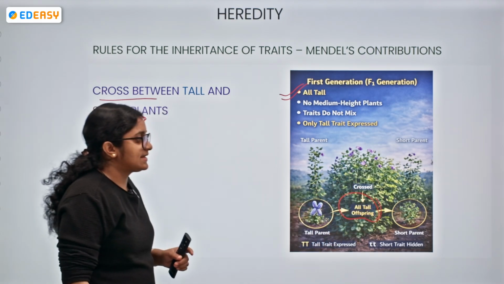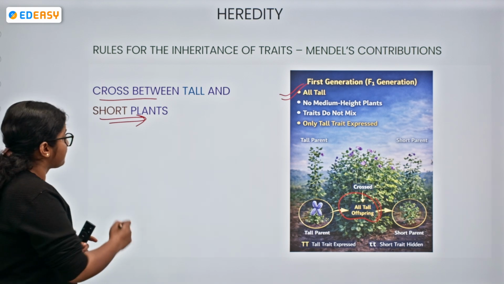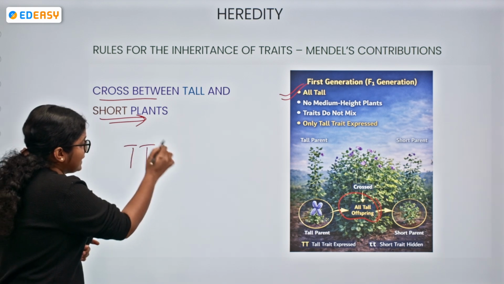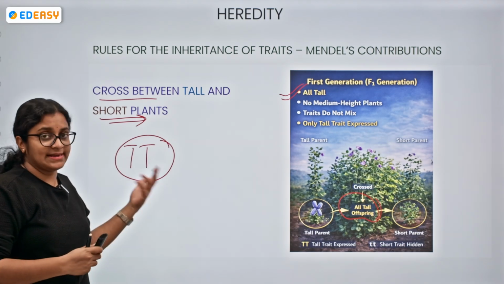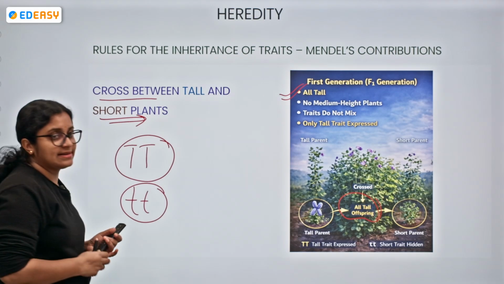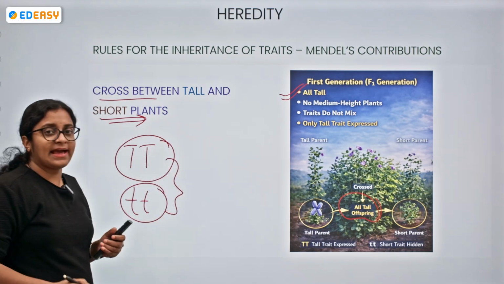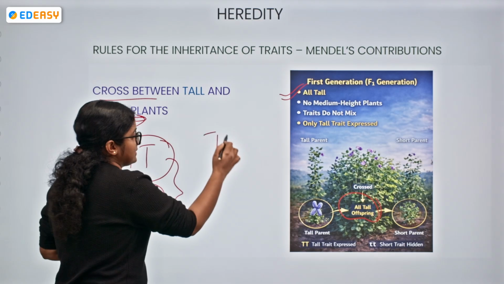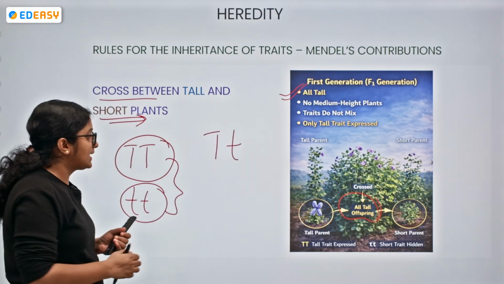Only the tall plants are getting expressed. So we can say the capital T corresponds to tallness. The small t corresponds to shortness, right? When there is a cross between them, half the gametes will be like this. Production of offspring, how will it be?